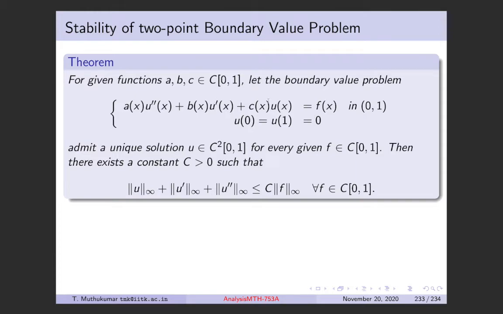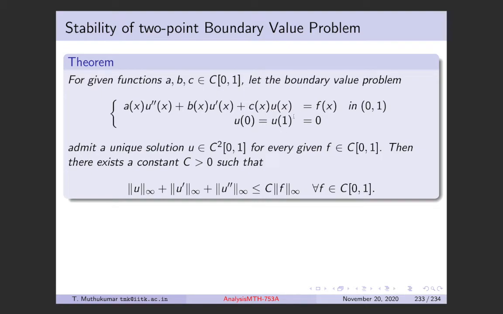Then there is a constant C such that the sum of the sup norms of the solution and all the derivatives, so C2 means you have derivatives up to the double derivative, you take the sup of all that, and that is always less than or equal to C times the supremum norm of F. And this happens for all F. When I say all F here, what I mean is that once you are given an F, you have a corresponding solution U. So if you change F, the U can change.